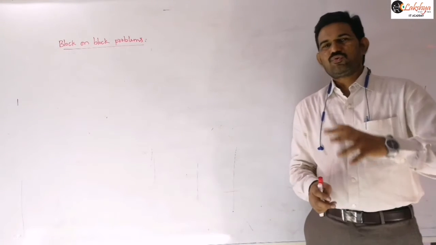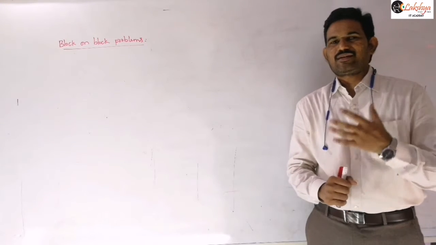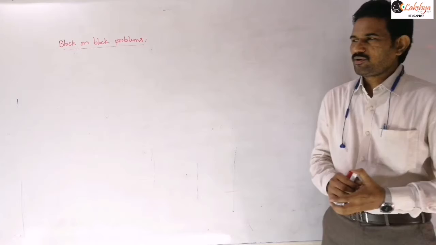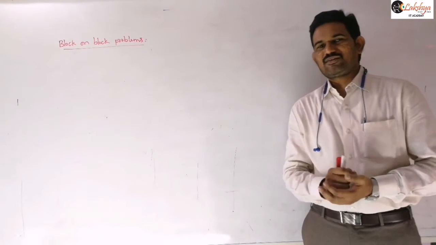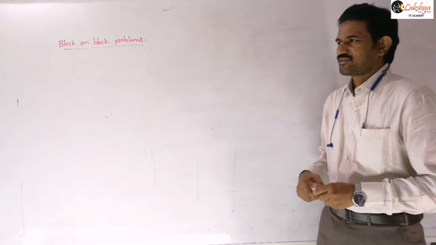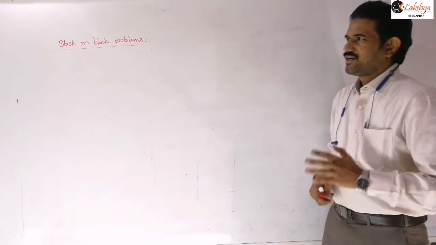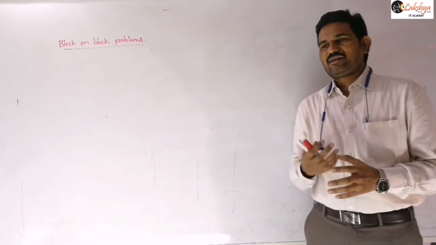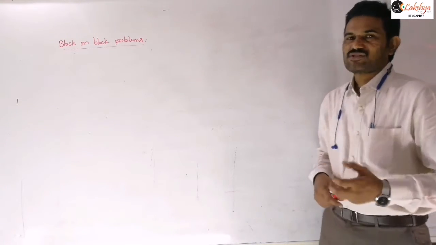But generally, up to 2 block problems are very important from the advanced point of view, and they never ask 3 block or 4 block problems, like the wedge constraints or the constrained motion I discussed in the previous topic. But you should have an idea about different blocks, so that you get clarity on how to take the direction of the frictions and how much friction we need to take.